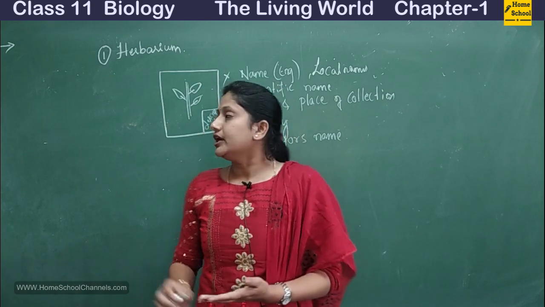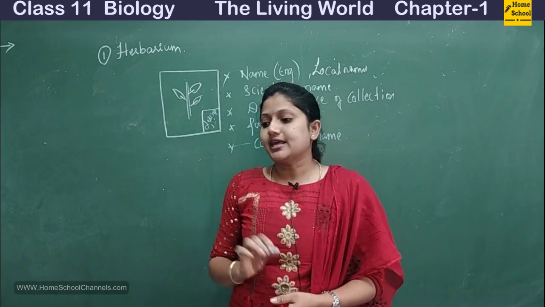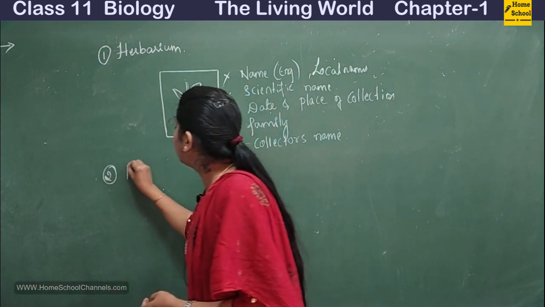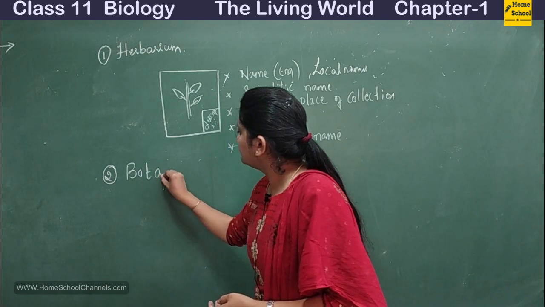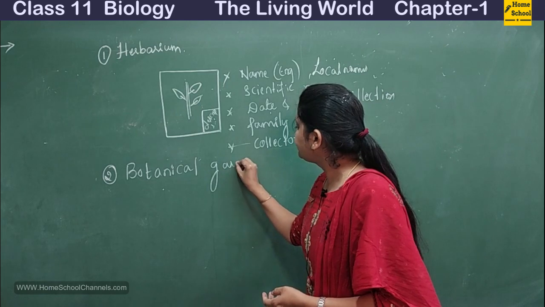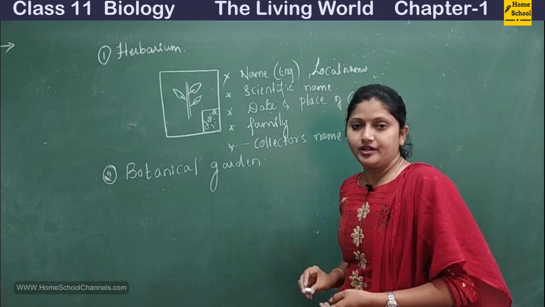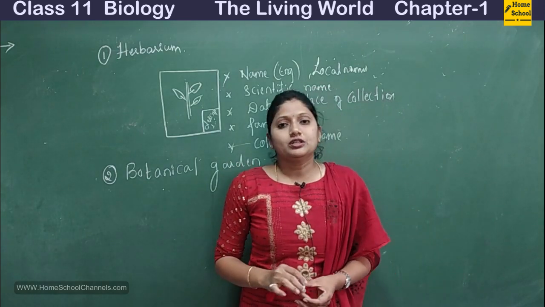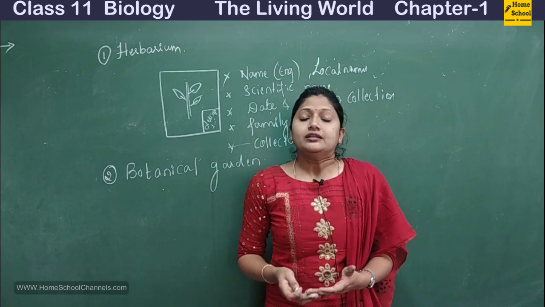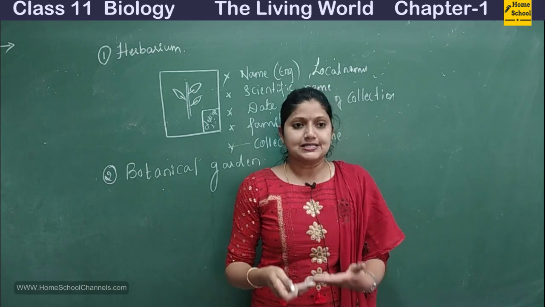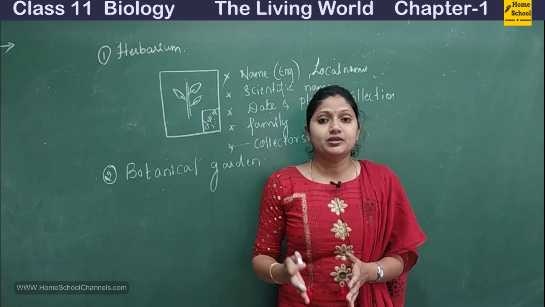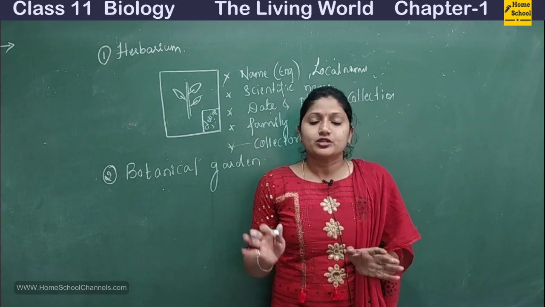Next one, the first aid is herbarium. The second aid is botanical garden. Okay. So here also, as the name suggests, it is about plants only. Here the collection of living plants is seen. In the herbarium, it is the dry specimen, it is not the living specimen. So it's a dried one.